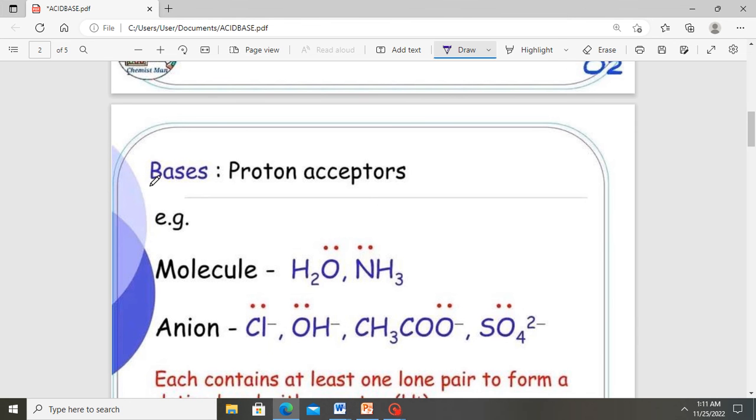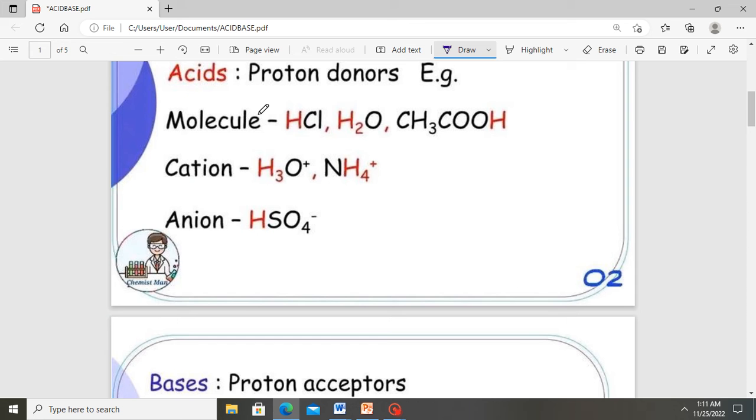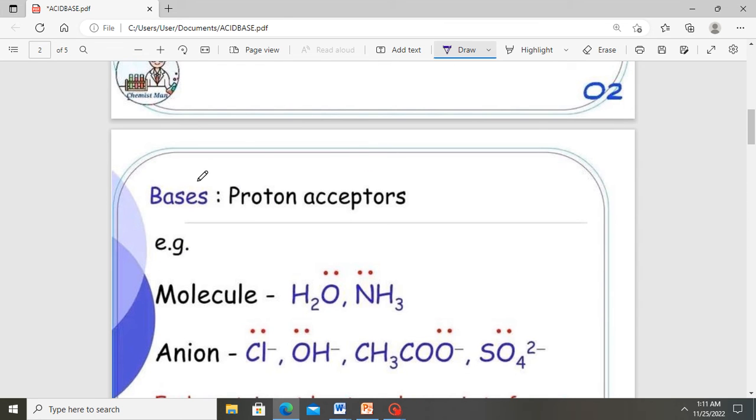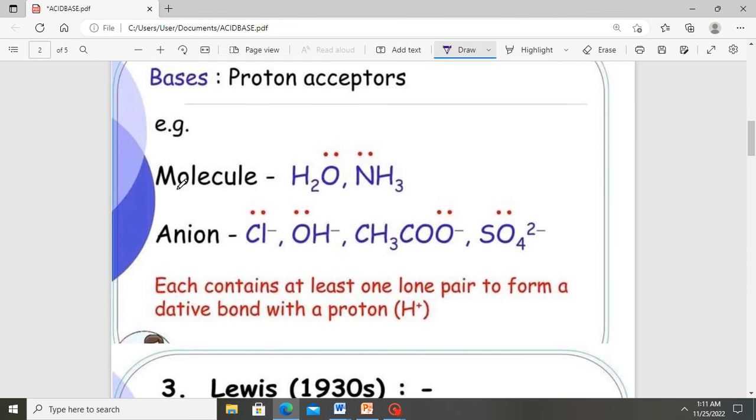Bronsted-Lowry acids donate protons in aqueous and non-aqueous solutions, and bases accept protons in aqueous and non-aqueous solutions. All these molecules have lone pairs of electrons that allow them to accept protons, or hydrogen ions. When they accept a proton, they form what is called a dative covalent bond. A dative covalent bond is a bond formed when one species donates both electrons of a lone pair into the bonding system.